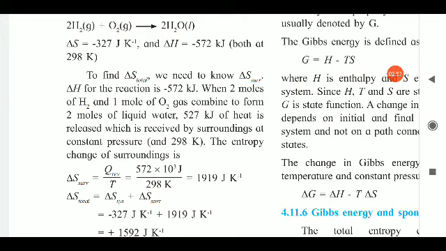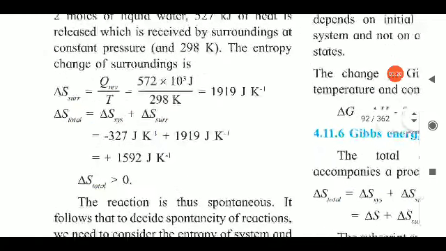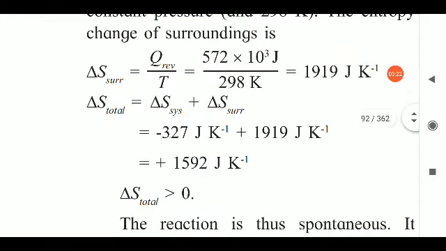When 2 moles of H2 and 1 mole of O2 gas combine to form 2 moles of liquid water, 572 kilojoule of heat is released, as we have already seen in the above reaction, which is received by the surrounding at constant pressure. The entropy change of the surrounding can be calculated with the help of this formula. Now look at this problem. We are going to calculate delta S surrounding by Q reversible divided by T. This is the formula to calculate the entropy change of the surrounding.